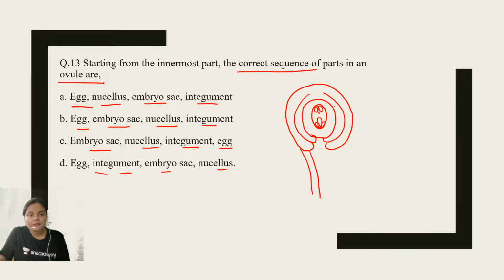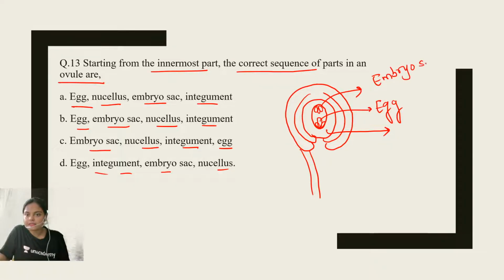Now, starting from the innermost part, the correct sequence of parts in an ovule are. See, the innermost part is the egg. This is the egg cell. Then it is surrounded by this sac-like structure. This is the embryo sac. And this embryo sac is surrounded by the nucellus.